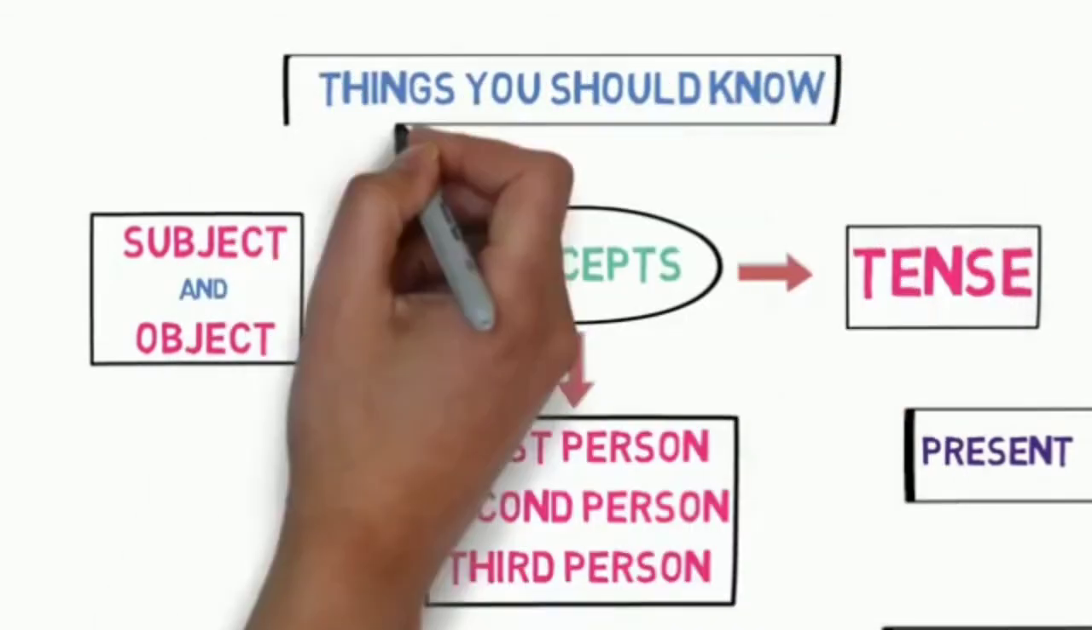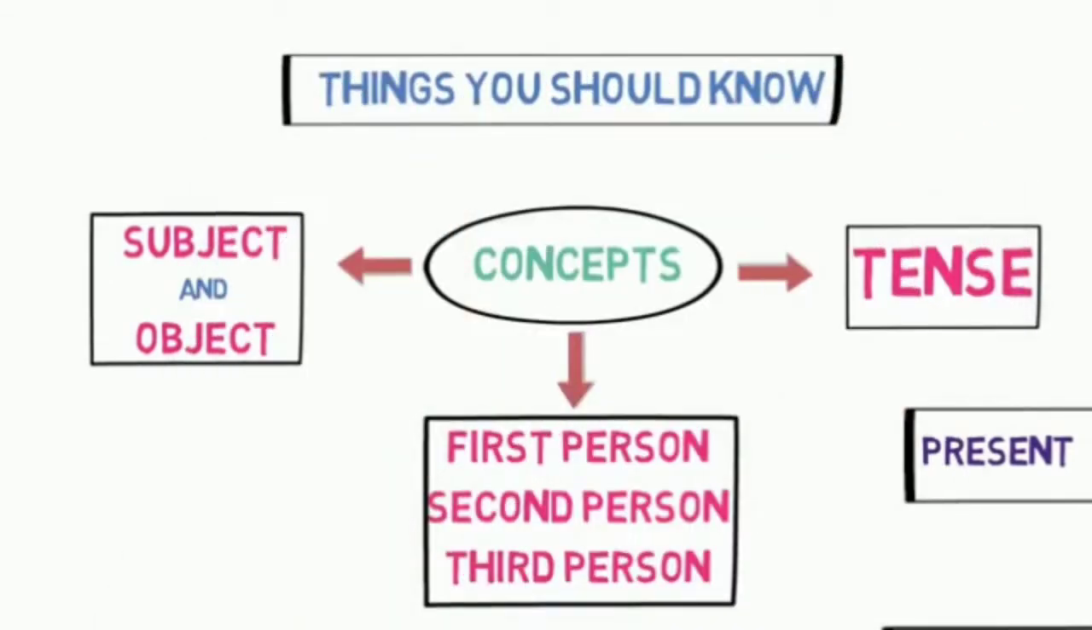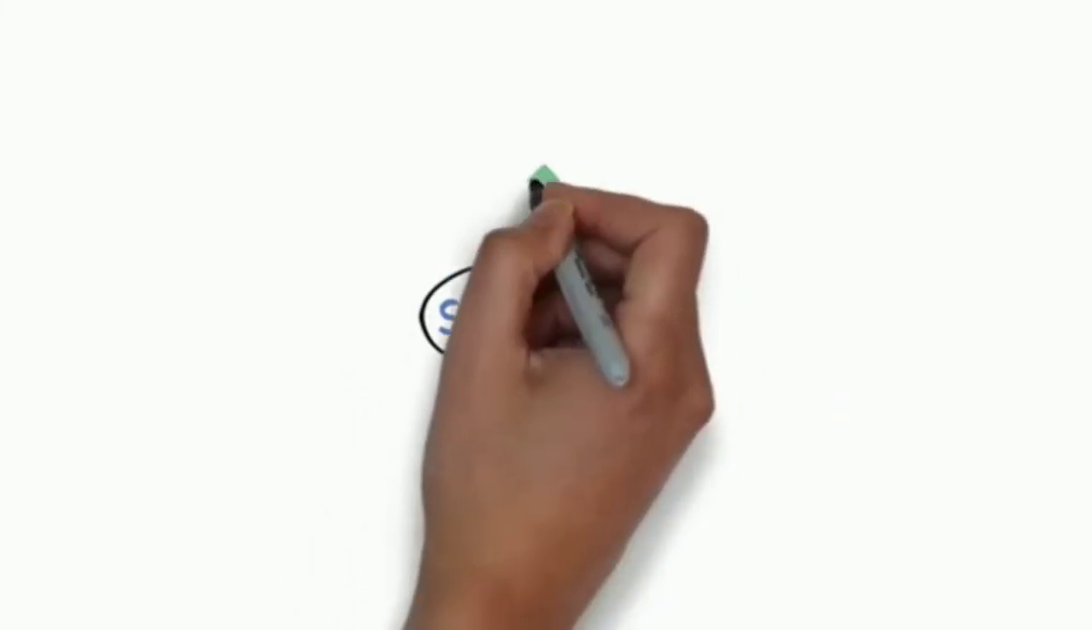So these are the 3 main things that you must know. Now let's understand the steps to convert direct speech to indirect speech for statements or simple sentences.